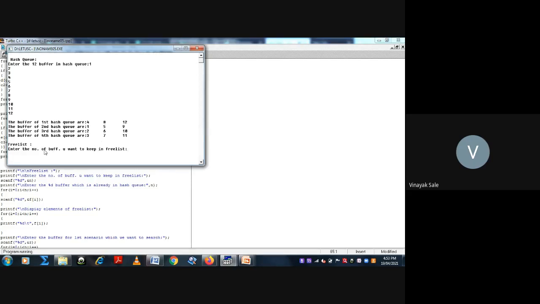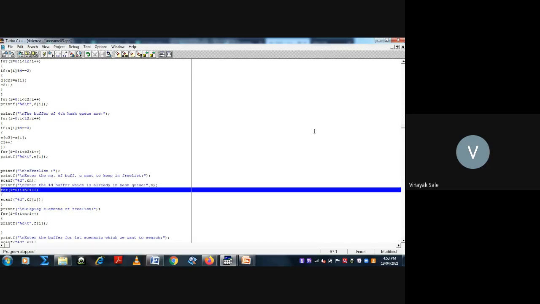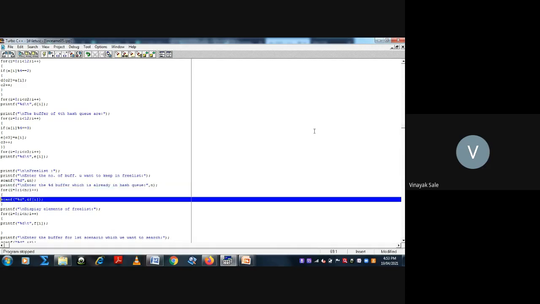And you have to allocate the free list, how many numbers you want to keep. Suppose I want to keep 6 buffers. So here execute which are the 6 buffers.